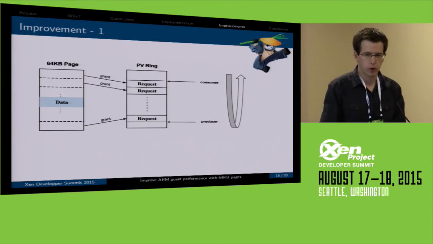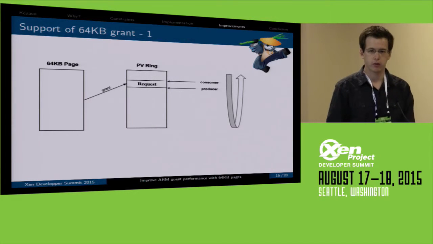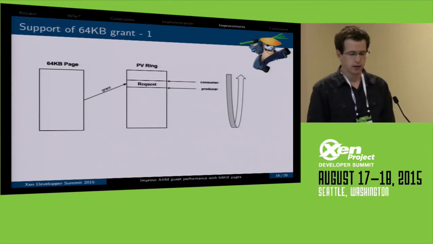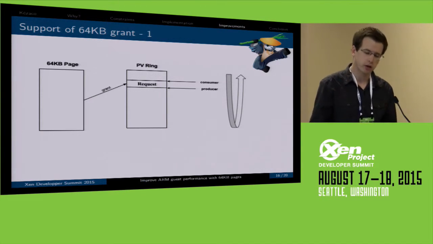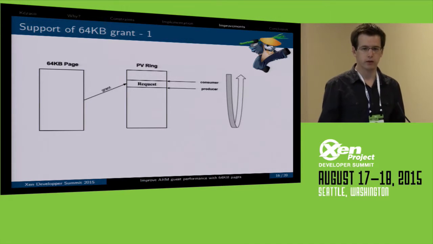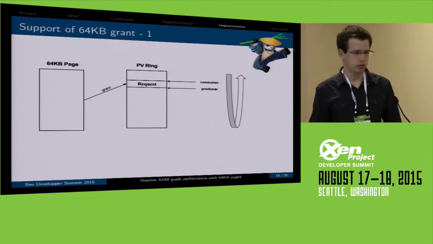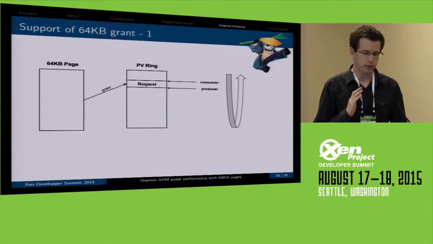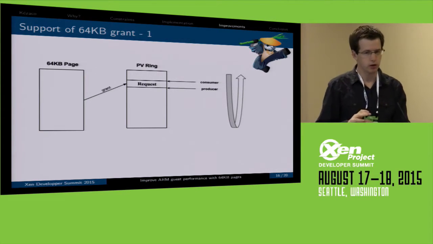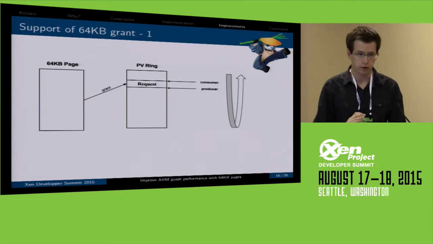One of the first improvements that we can do is supporting 64K grants. Actually a grant is only 4K, but we could improve the interface to say, okay, I can support multiple grant sizes. We can support 64K grants, 2 megabyte grants, more if we want. That can bring two things: less work in Linux because you don't have to break every page into the grant size, and also faster code.